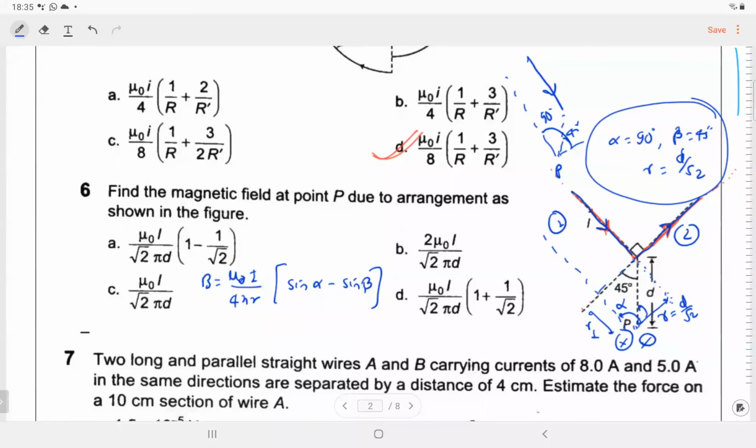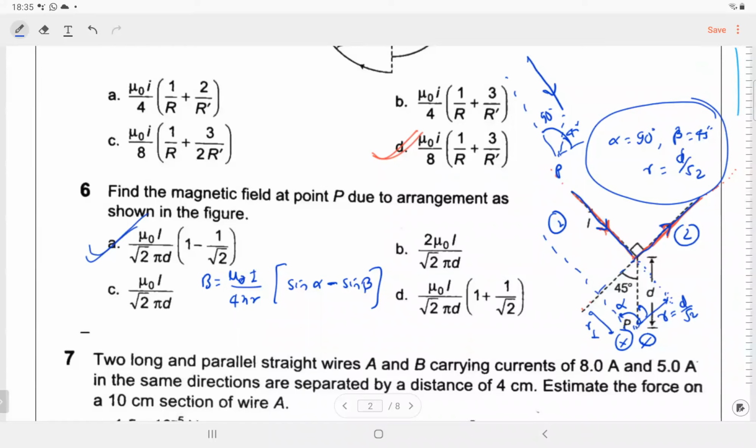Which option is the answer? Looks like D. Looks like A. It is minus. Oh, yes, sir, D minus. So don't go by what it looks like, calculate exactly. We have done all the values.